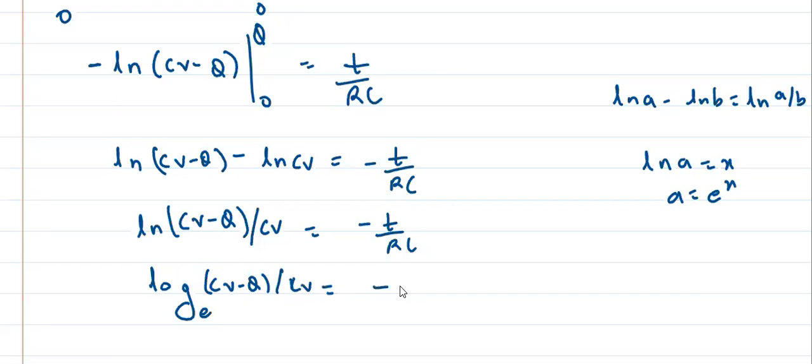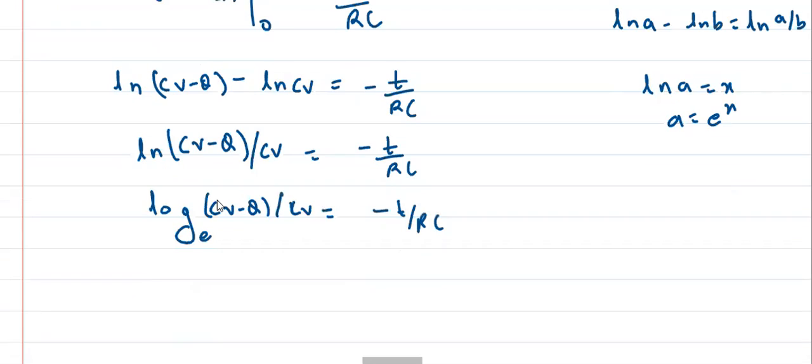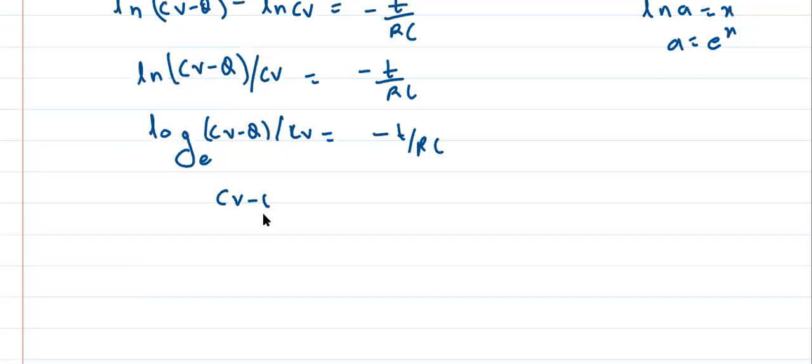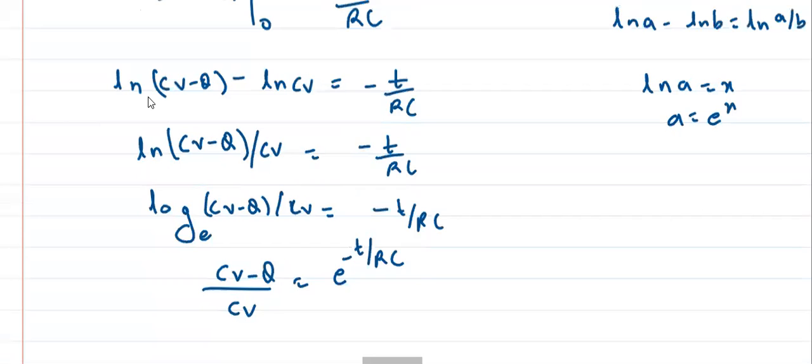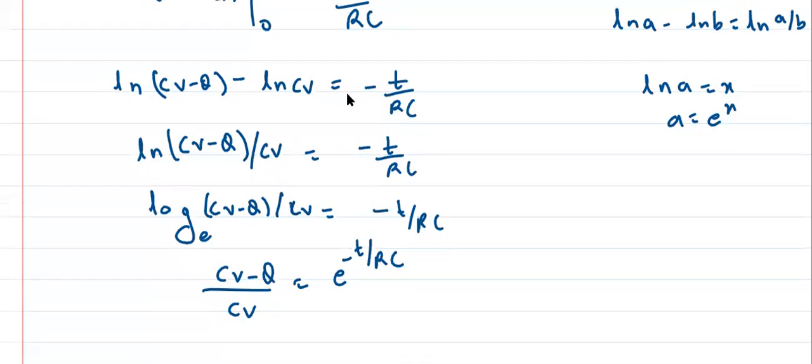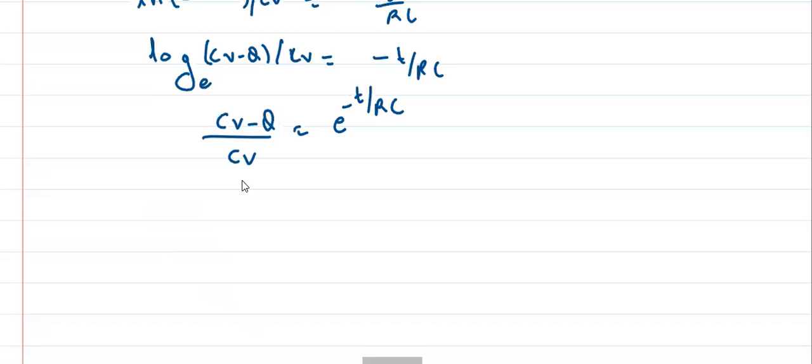So it can be written as (CV minus q) by CV is equal to e to the power minus t by RC. I have taken the minus to this side, Aryan, pay attention. So what will happen?